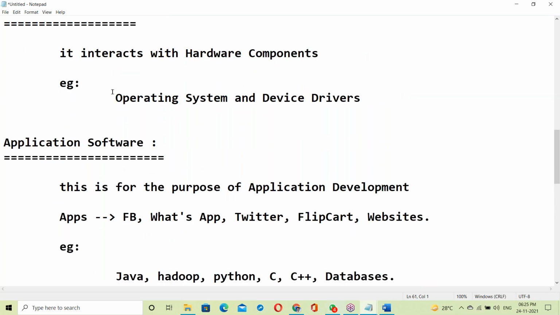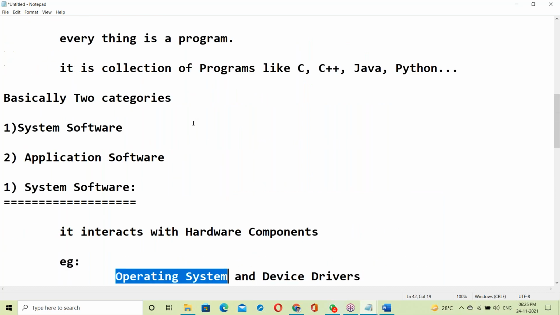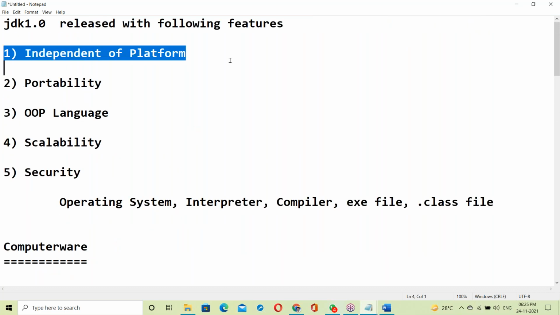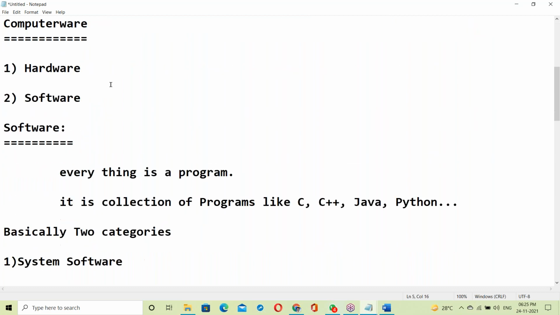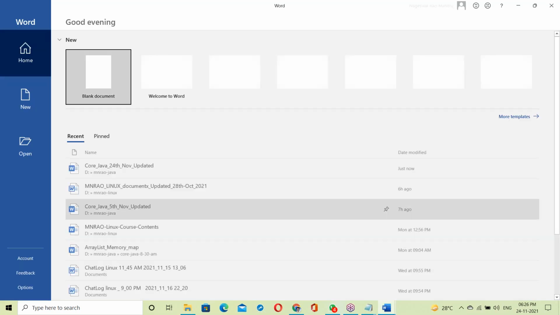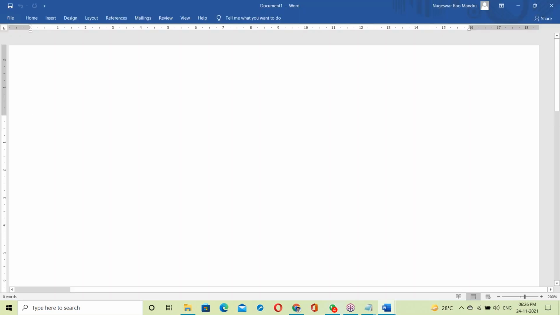Now let us see something about OS. To understand Java features like platform independence and portability, you must have OS knowledge. What exactly is an OS, and how does it work? Let us see.